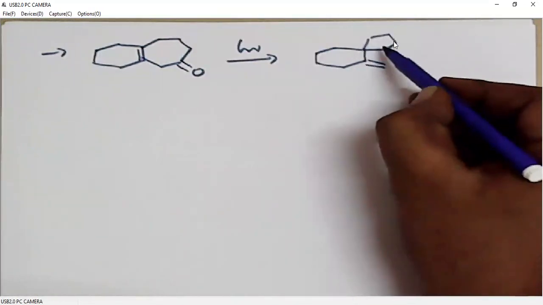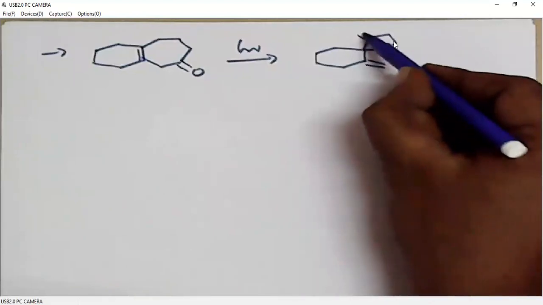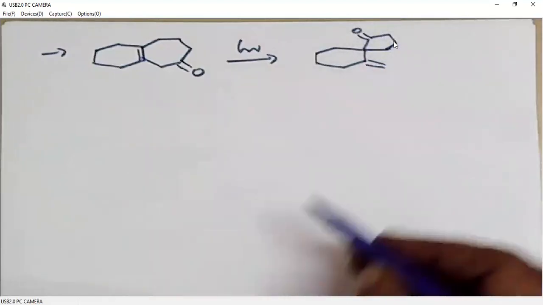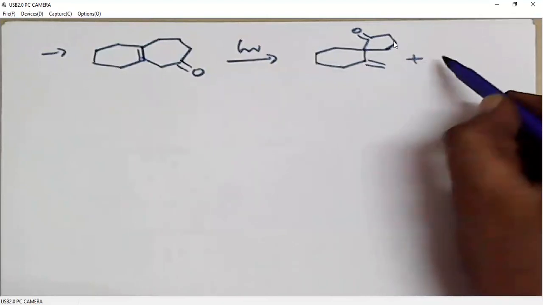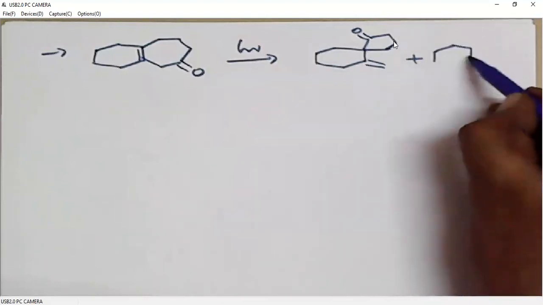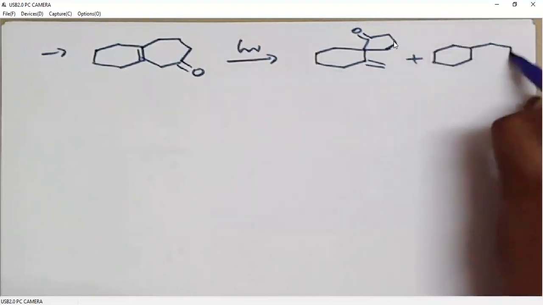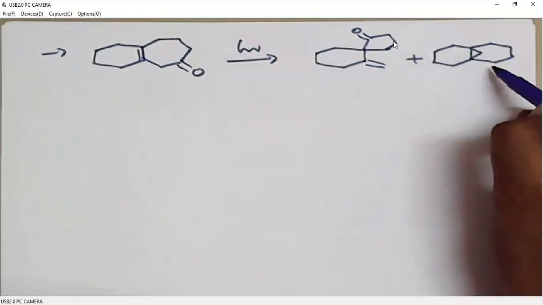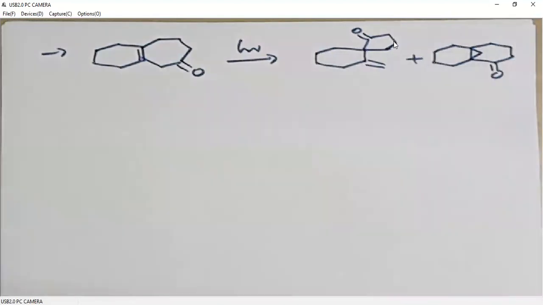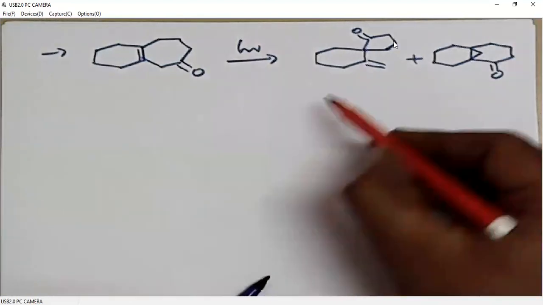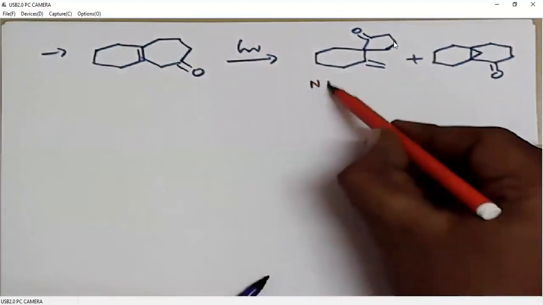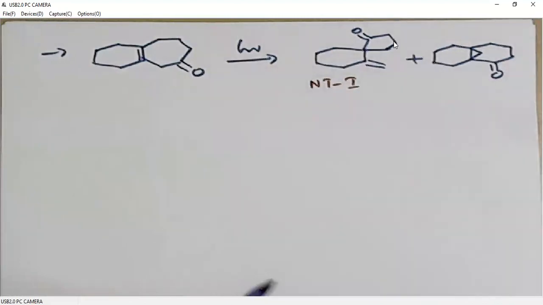One is this spiro system, the other one is this. Now when we look at these products, we can clearly say the first one is a Norrish type 1 reaction.